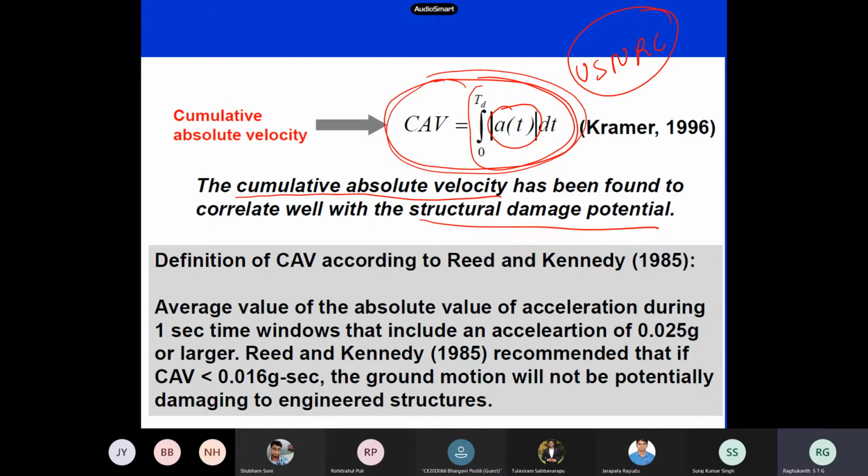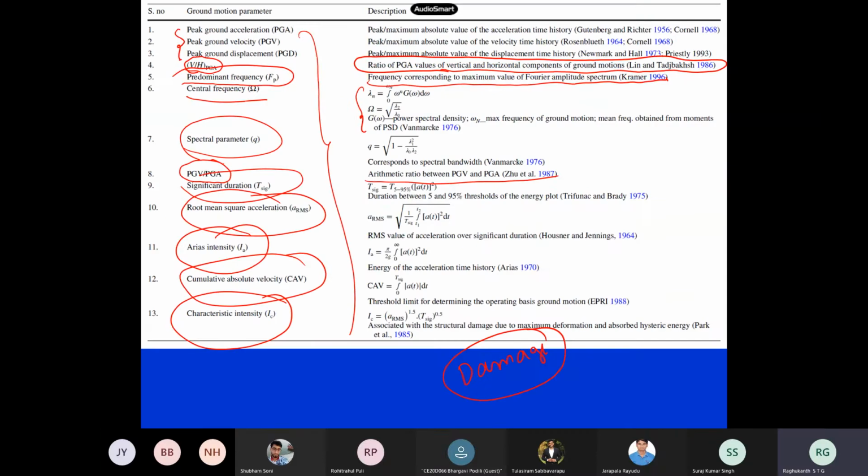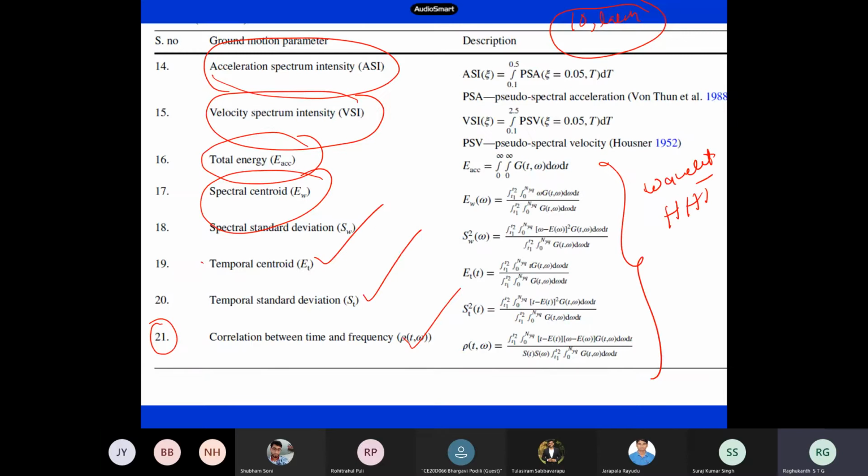Suppose the CAV is less than 0.016 g-second, it means the ground motion will not be damaging. If it is more than 0.016 g-second, they say that it can cause damage to the structure itself. Like that, there are so many parameters: response spectrum, acceleration spectrum, EPA, EPV. If you summarize, there are some 21 to 30, and every 5-6 years a new parameter also comes into the picture. Something around 21 parameters are there, and maybe some more also.